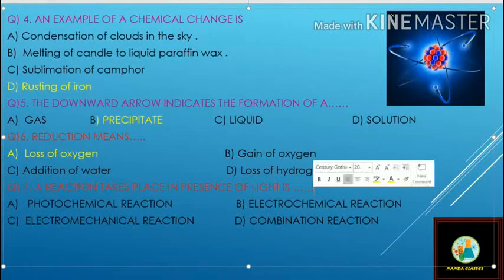Next question, number 7. A reaction takes place in presence of light.